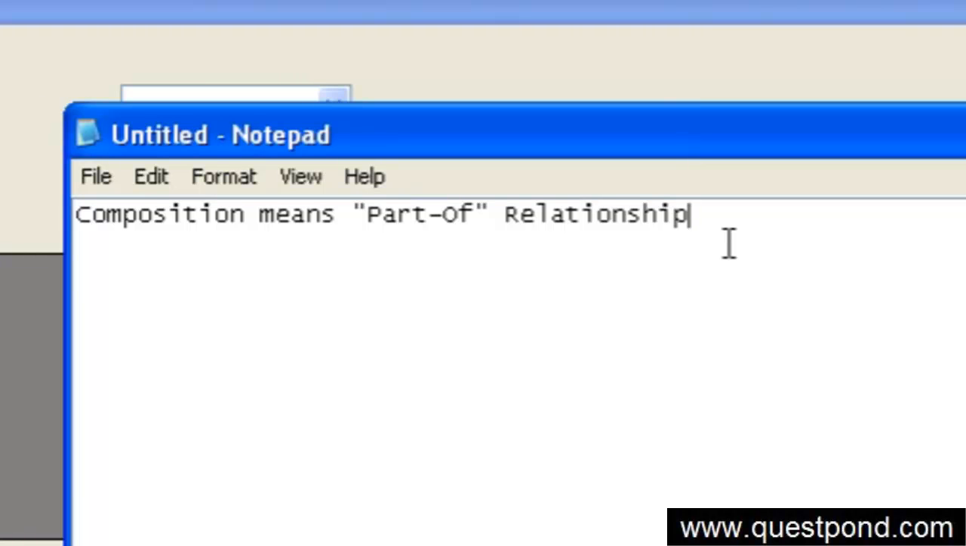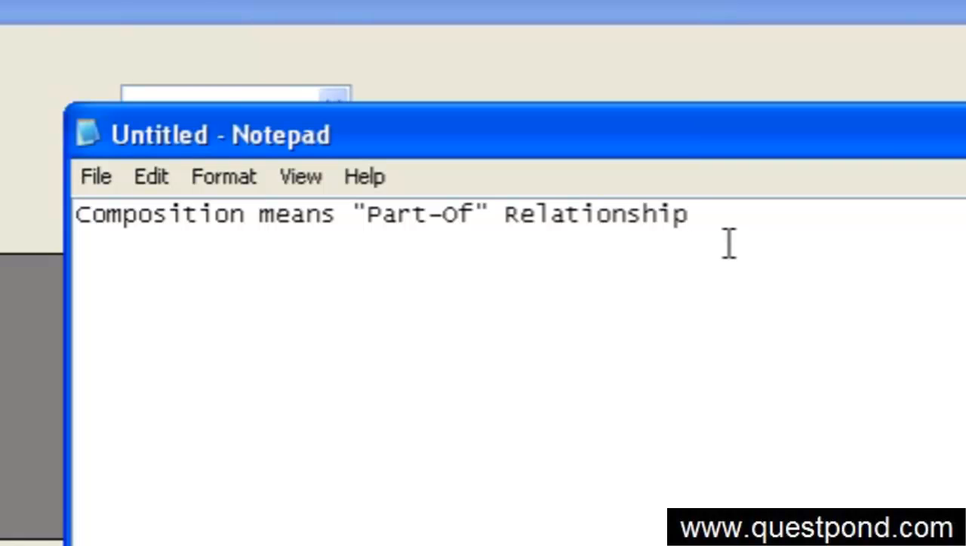What I mean by a part-of relationship is very simple. For example, a heart cannot stay without a human body, or a human body cannot survive without a heart. Likewise, a car cannot run without an engine, and an engine is useless without a car, right? So this is composition.